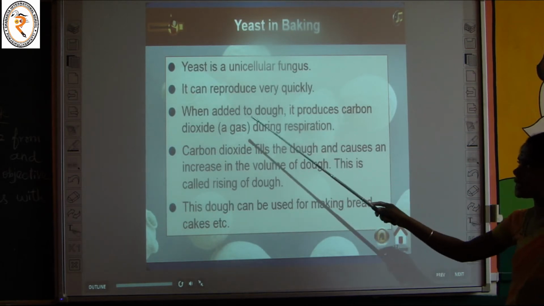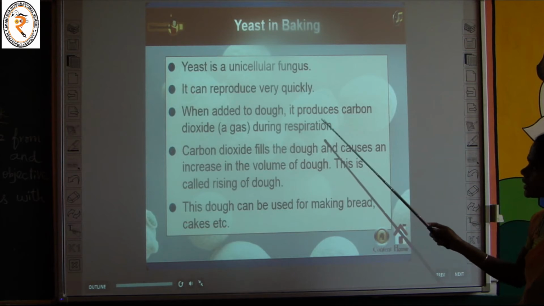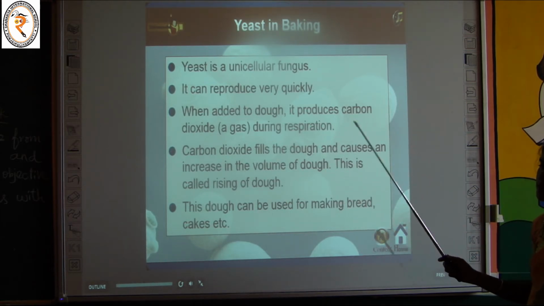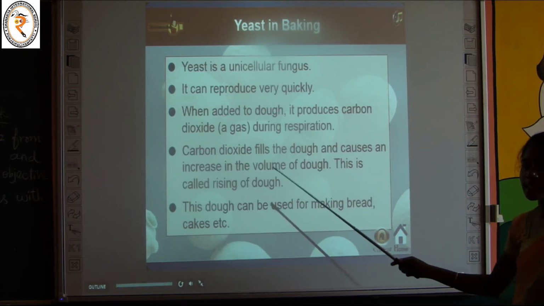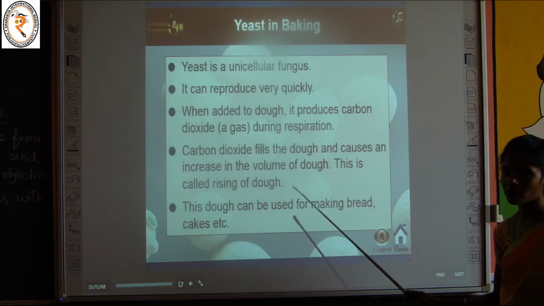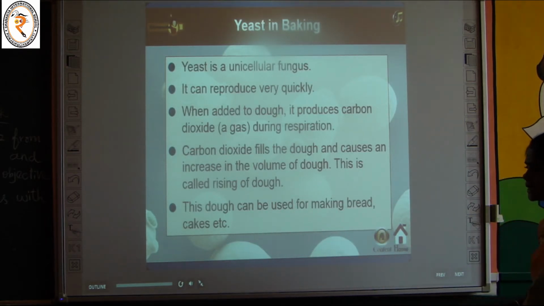It is a fungus. It can reproduce very quickly. When added to dough, it produces which gas? Carbon dioxide gas during respiration. Carbon dioxide fills the dough and causes an increase in the volume of the dough. So this is called rising of dough. This dough can be used for making bread and cake.